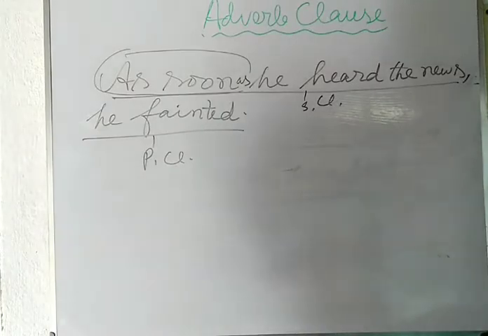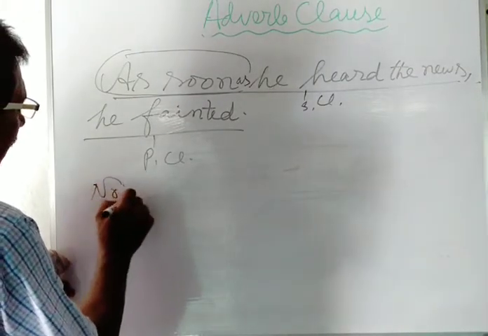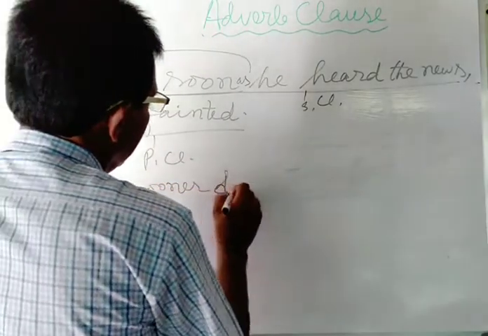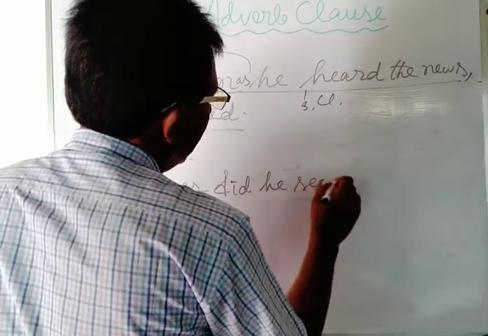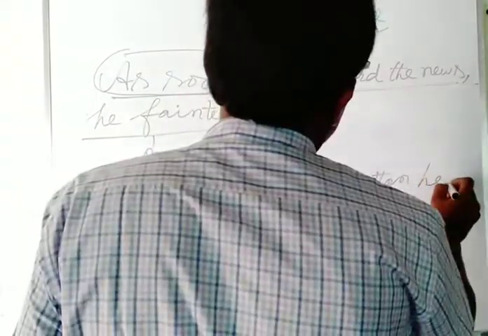If you write the sentence with the use of no sooner than: no sooner did he see us than he disappeared.